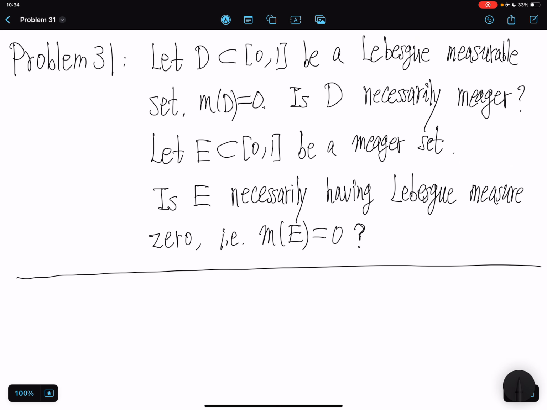Today we'll be working on the following problem. Let D be a subset of the closed unit interval, and D is Lebesgue measurable with Lebesgue measure 0. Is D necessarily meager?